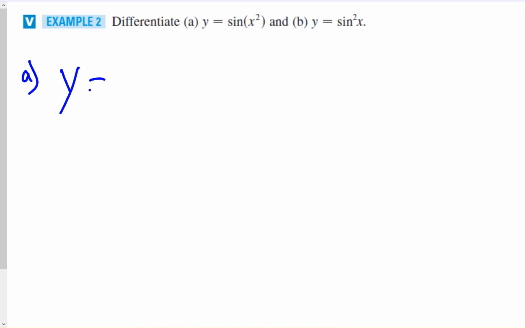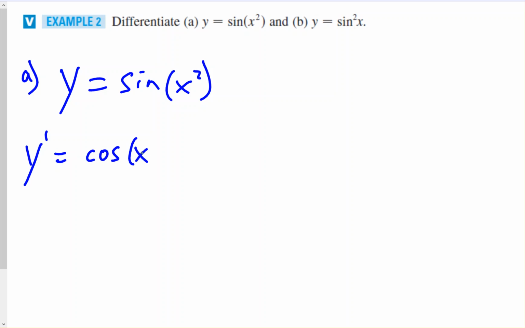So y equals sine of x squared. To take the derivative of this, the derivative of the sine would be the cosine of x squared, and then we multiply by the derivative of the base.